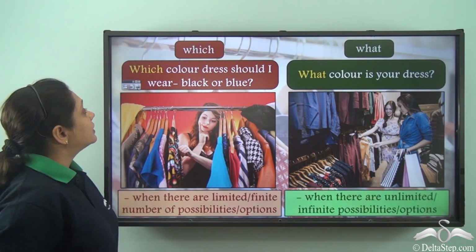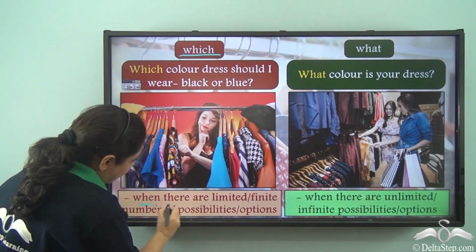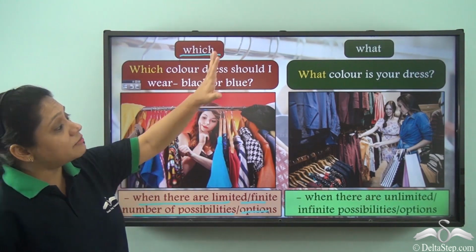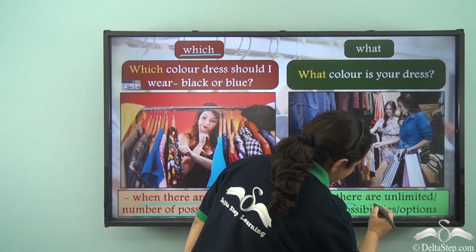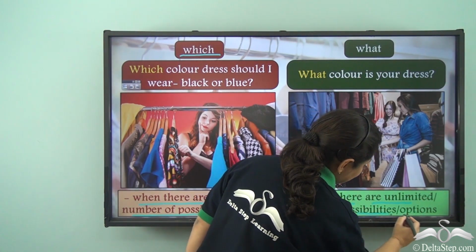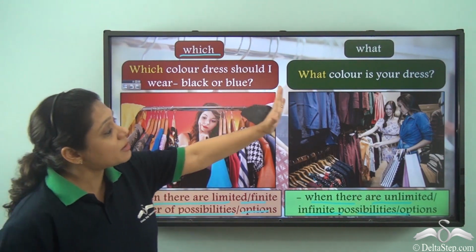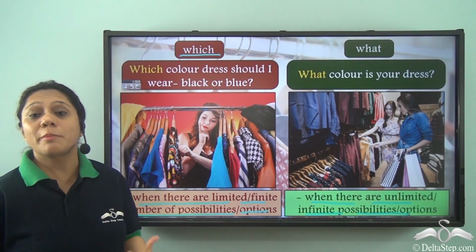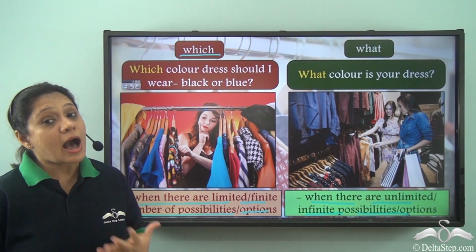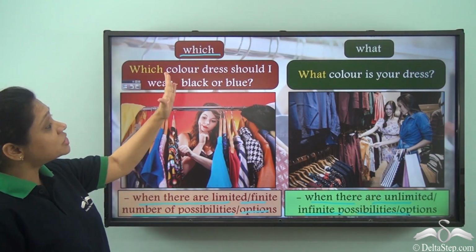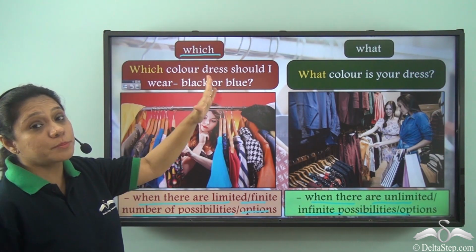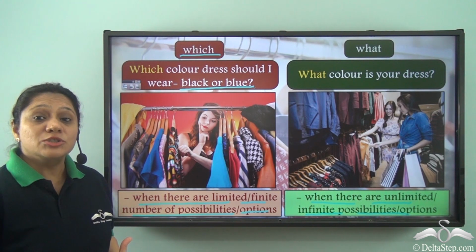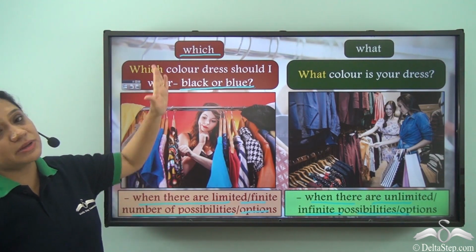So we see that we use which when there are limited or finite number of possibilities or options, and we use what when there are unlimited or infinite possibilities or options. So when I say what color is your dress, my dress can be any color in the world. So my options are infinite or unlimited. But when I say which color dress should I wear, black or blue, black or blue is limiting my options. So my options here are limited. Hence we will use which here.